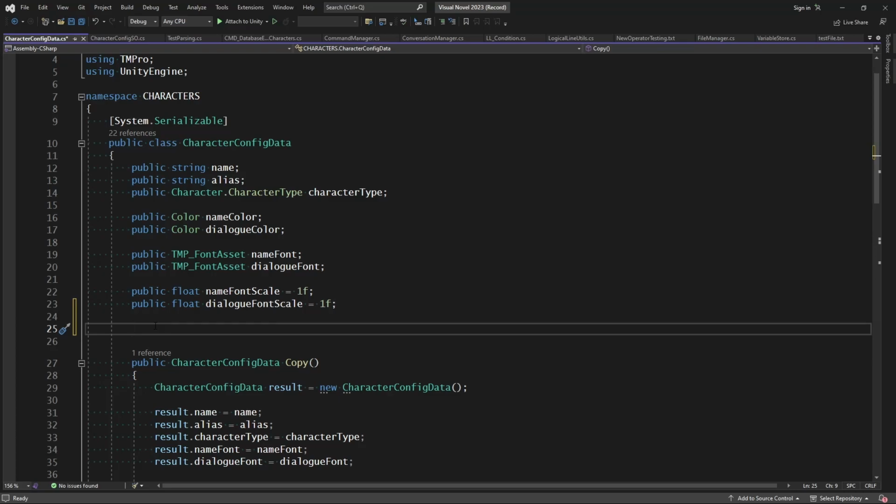If you don't want it that way, we could implement a custom editor, but I'm not going to take the time to do that right now. That may be something we do later, but for now, I'm just going to go ahead and add this in, and if it's not for our character, we just won't populate it.